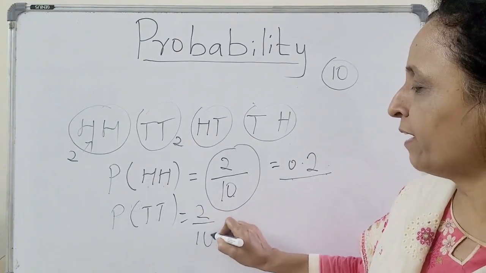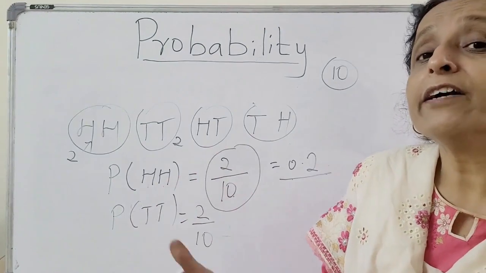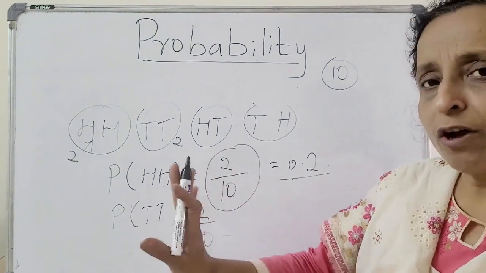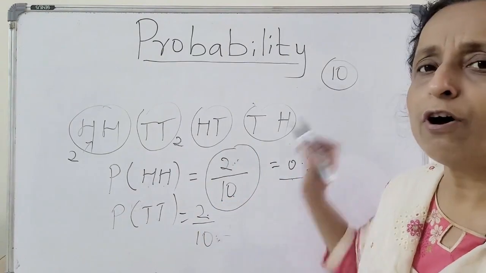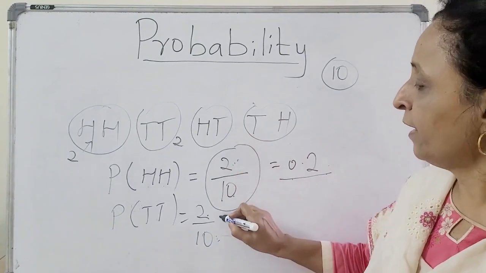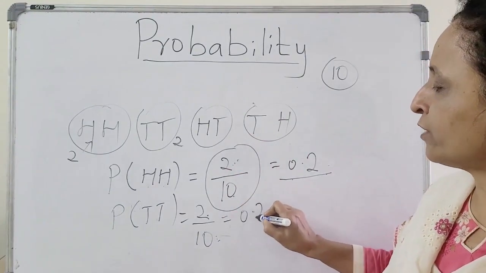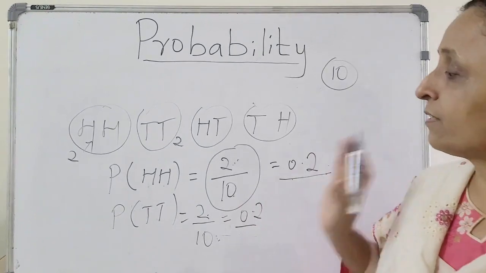It might be any number. The numbers might be given and you have to find out the probability. So what you have to do is see how many times they have given and the total number of tosses. Take the ratio and write it. You can write 0.2 or just write 2 by 10. It will be correct. The teacher will give you the answer as correct.